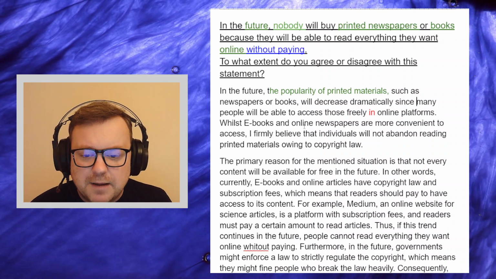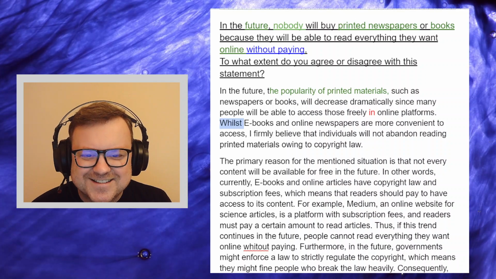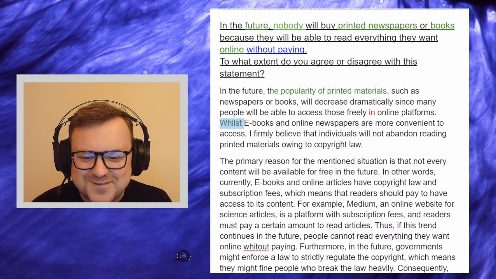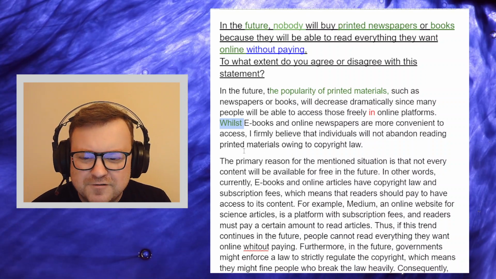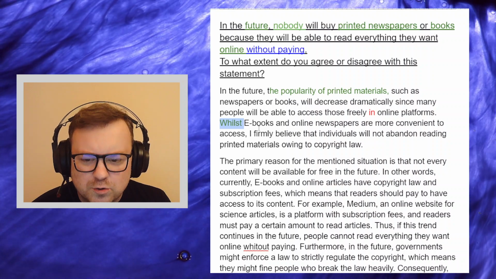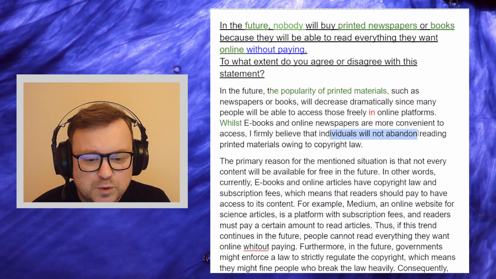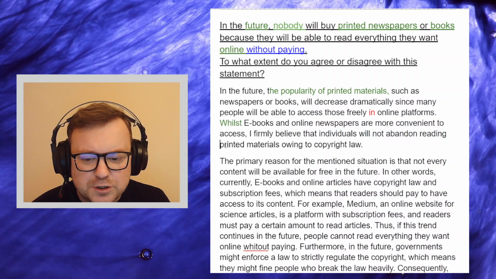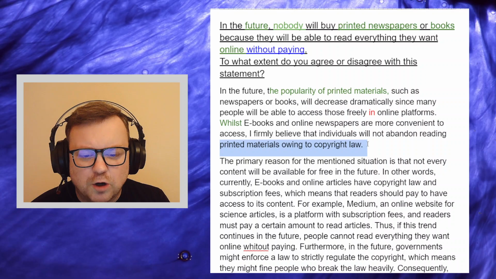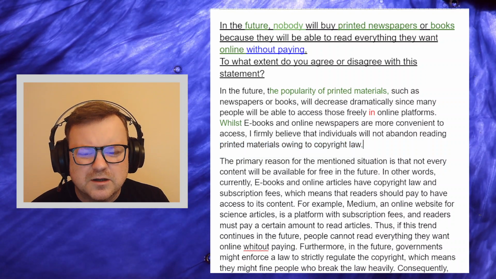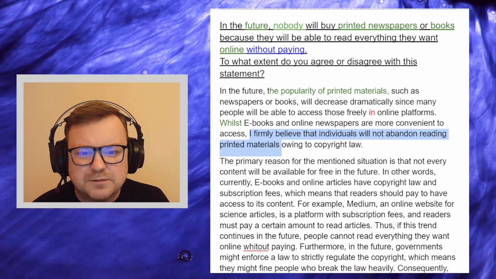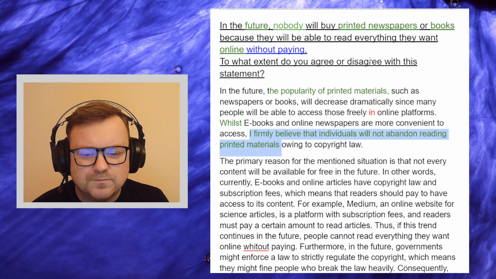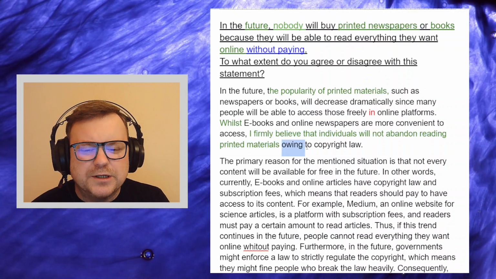Language is okay here. Whilst, nice, nice, nice. Always a big fan of whilst and whomst. Whilst ebooks and online newspapers are more convenient to access, cool, I firmly believe that individuals will not abandon reading printed materials owing to copyright law. Okay. So I like this. I firmly believe that individuals will not abandon reading printing materials. Cool. I don't like this owing to copyright law.